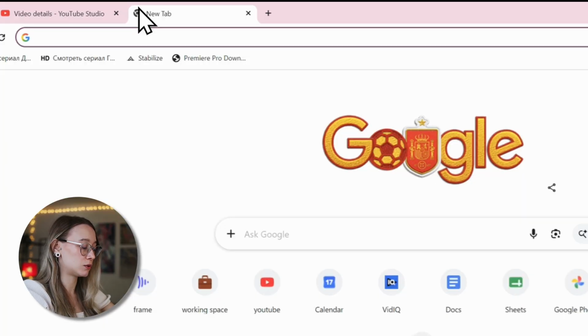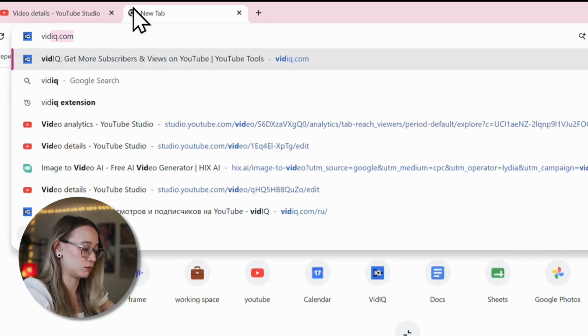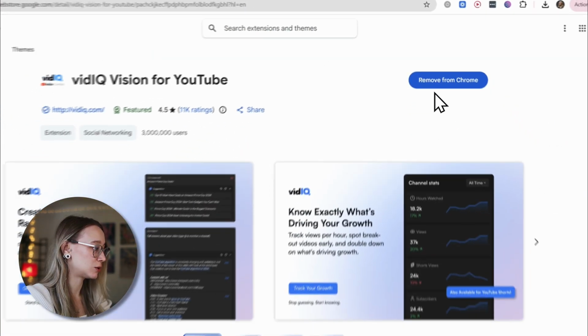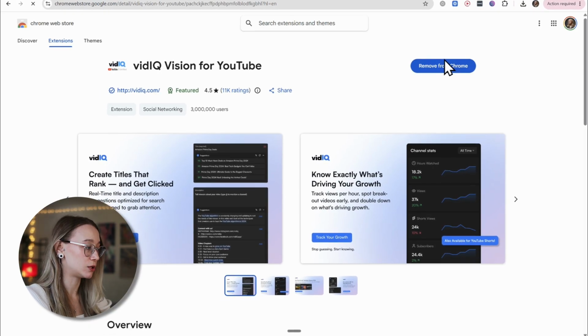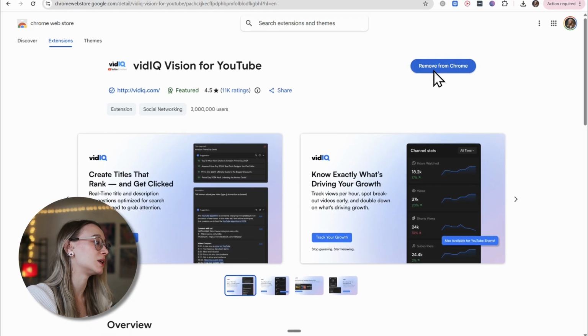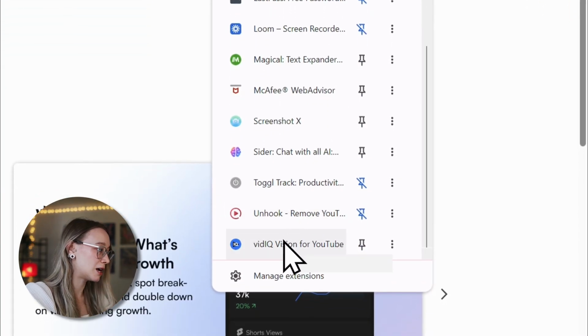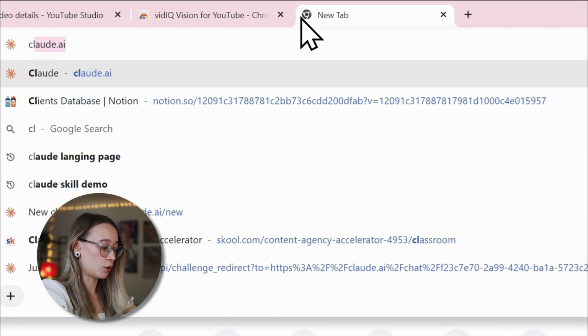Now, if you want to download the vidIQ extension, you go to Google and search vidIQ extension. You click the first link in the Google search, and there will be a button here that says download. I already have it, so I don't need to download it. Let's check if I have it actually here on my extension panel. So it's right there, and I'll have to sign up or log in, depending on whether you have your account there, and we're set with that. Now we gotta open Claude.